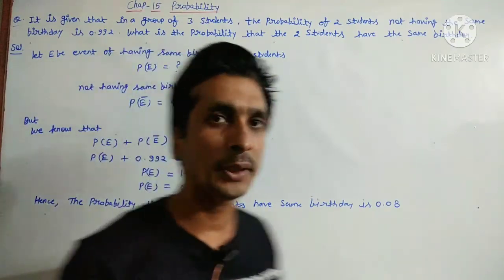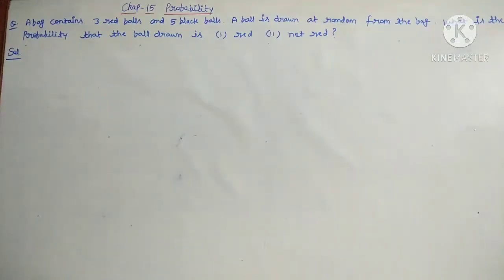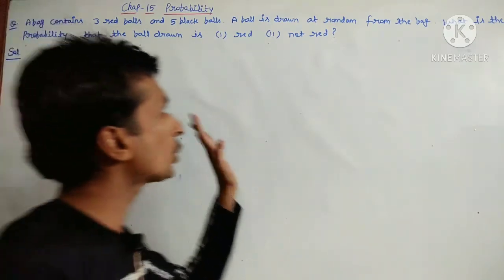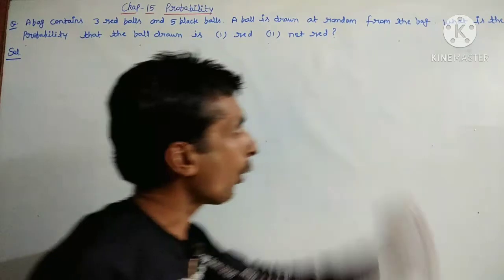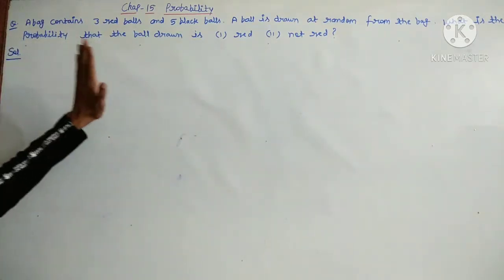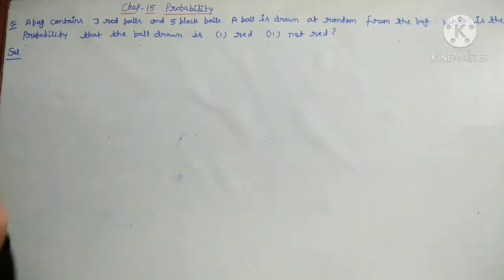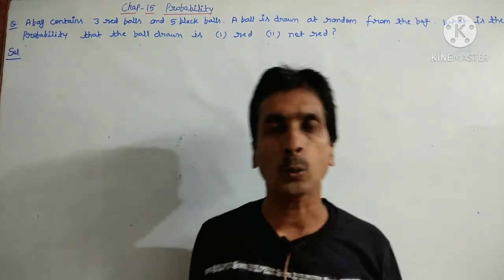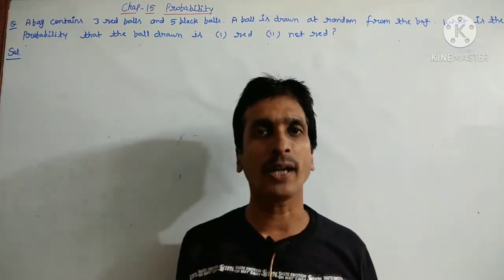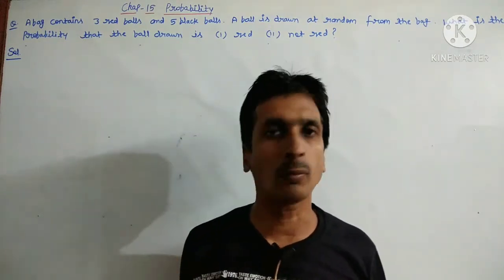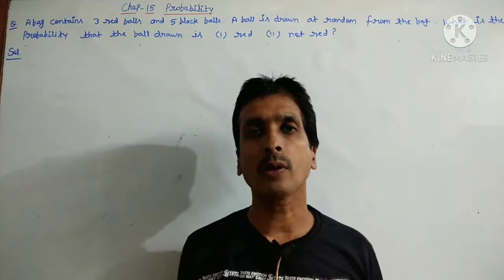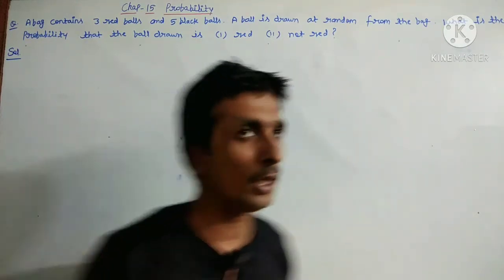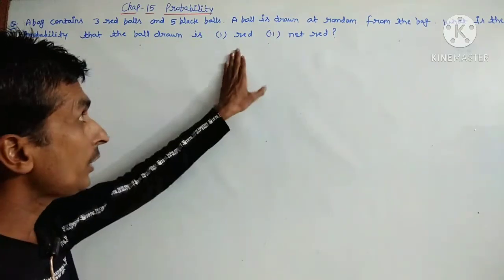So this question is completed, and the next question. A bag contains 3 red balls and 5 black balls. A ball is drawn at random from the bag. What is the probability that the ball drawn is red, not red? In this question, there are two types of ball. First one is red, second one is black. Number of red balls here is 3, and number of black balls is 5. So number of total balls equals 3 plus 5, which is 8. And we have to find the probability of red or not red.